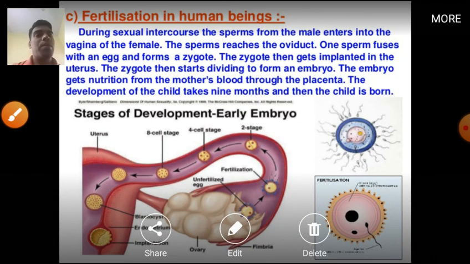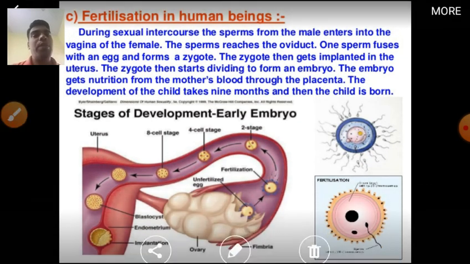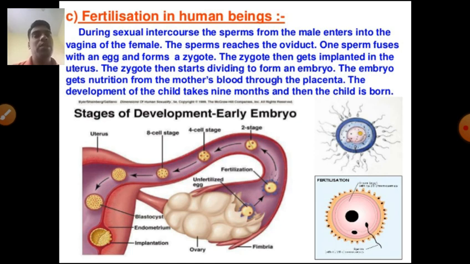So the whole period is 9 months that it takes for the full development of the fetus. After that, delivery of the child takes place, which is also called parturition, and the signal of the parturition comes from the fully developed fetus itself.